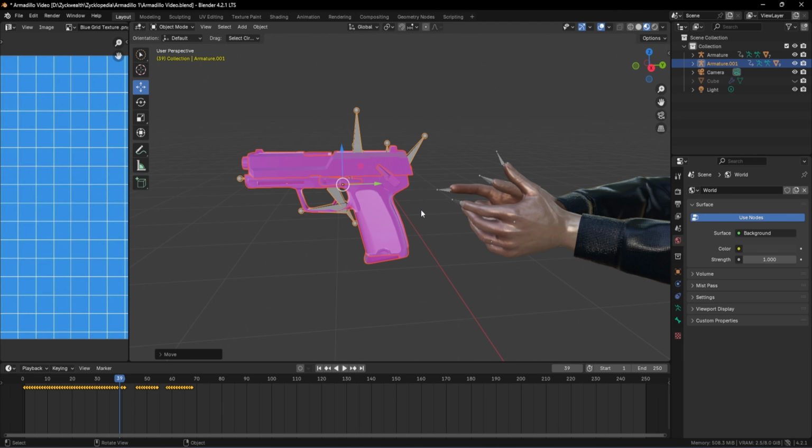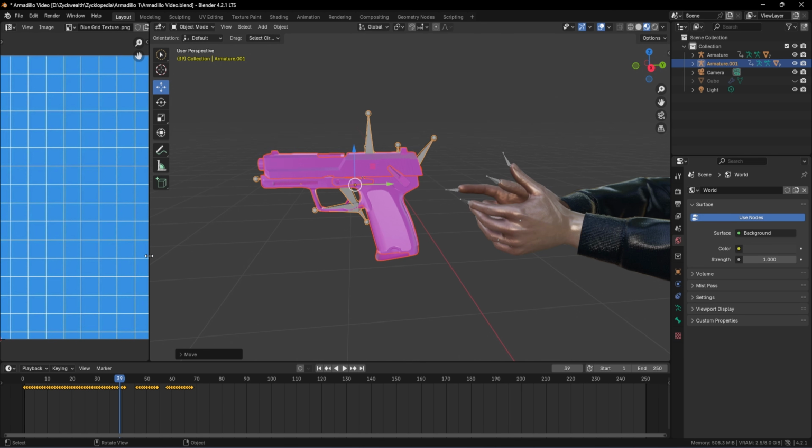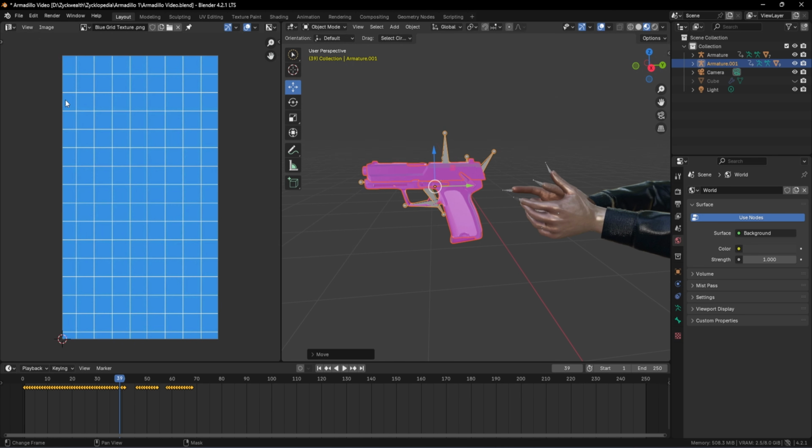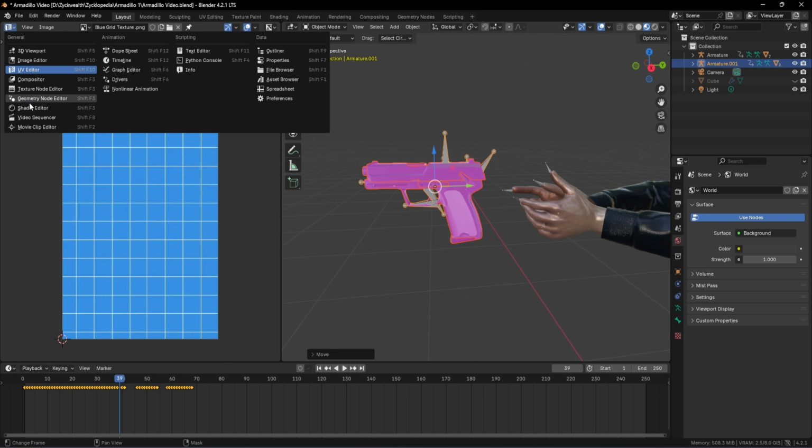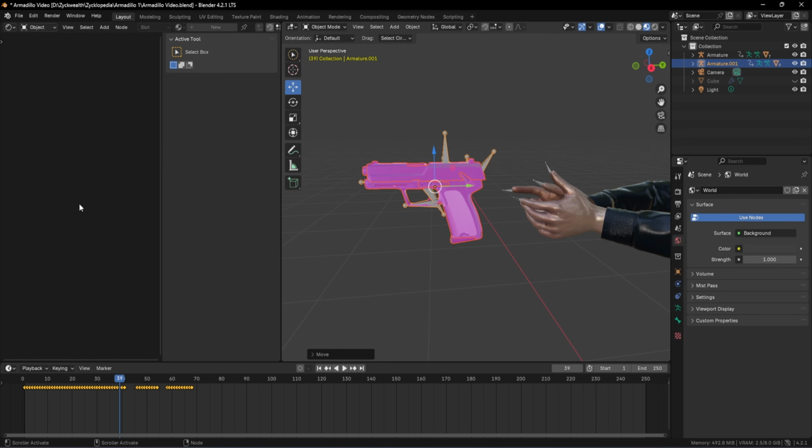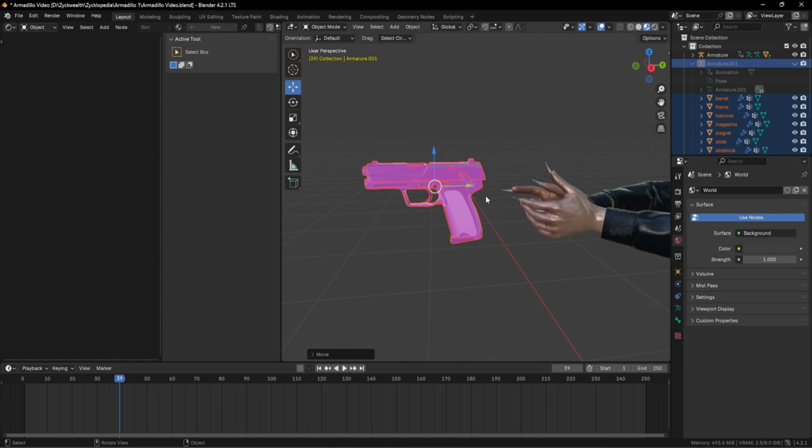In order to import our textures, what we have to do is pull this window to the side, and over here we can go to shader editor and we can see that nothing has been added. Then we can go to armature over here and hide it because we don't need it right now. This armature is supposed to animate our gun. Whatever animation is going to happen to our gun is being controlled by these bones, so I'll explain all of that later in the video. Right now let's focus on our materials.